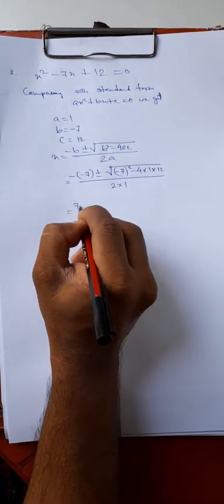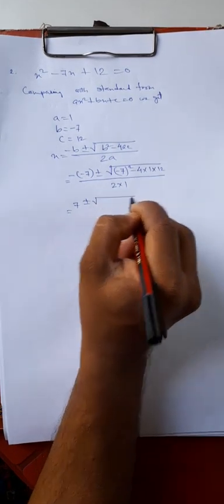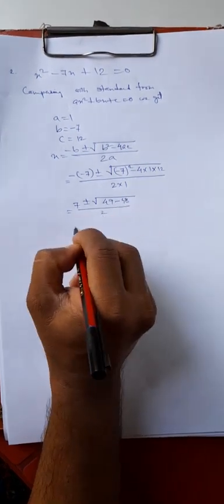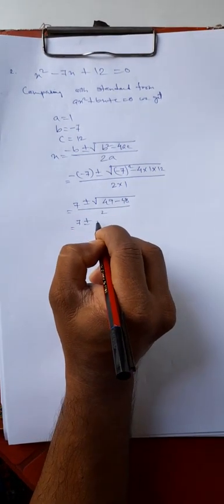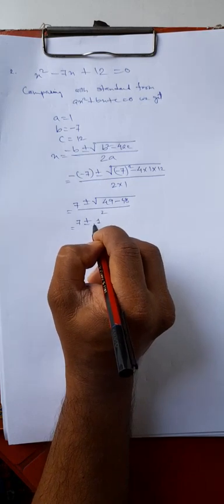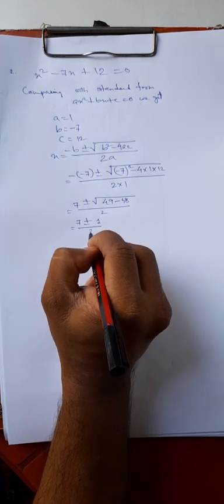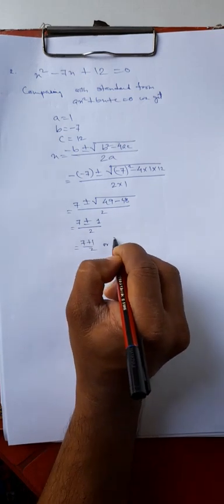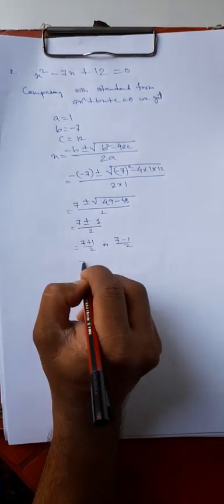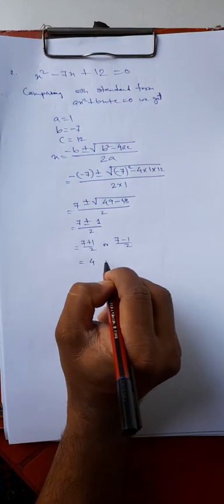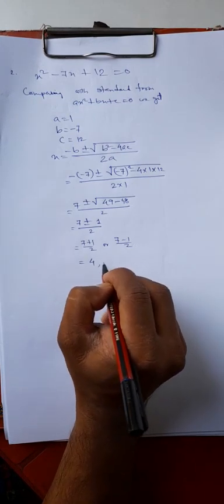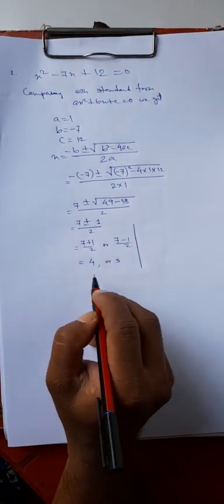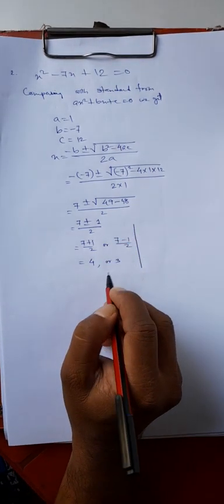So you got 7 plus minus square root of 49 minus 48, divided by 2. 7 plus minus 1 divided by 2. So 7 plus 1 by 2 or 7 minus 1 by 2. That means 8 by 2, which is 4, or 6 by 2, which means 3. Right? So the roots are 4 and 3.